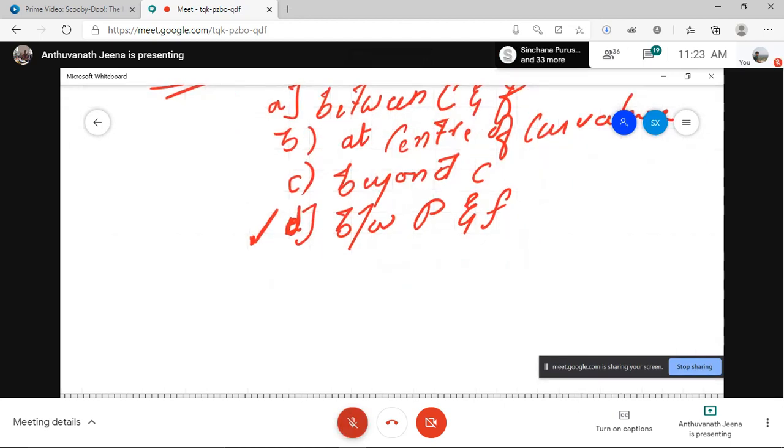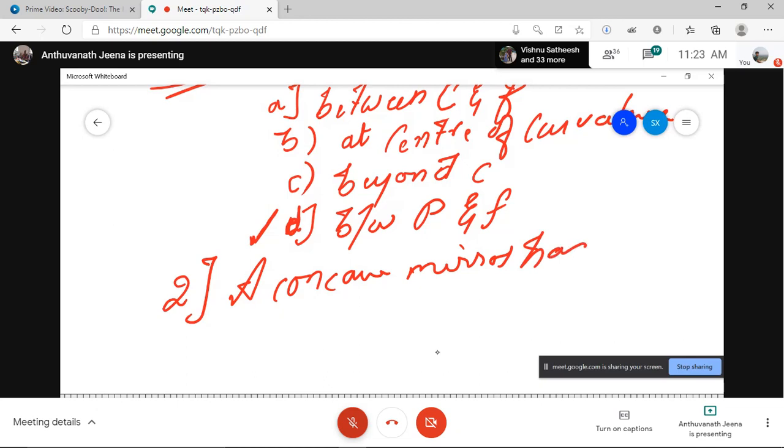Now, this is an NCERT question. One more, you write. Second question. A concave mirror has a focal length of 10 centimeter. F is equal to 10 centimeter. Where should an object be placed?